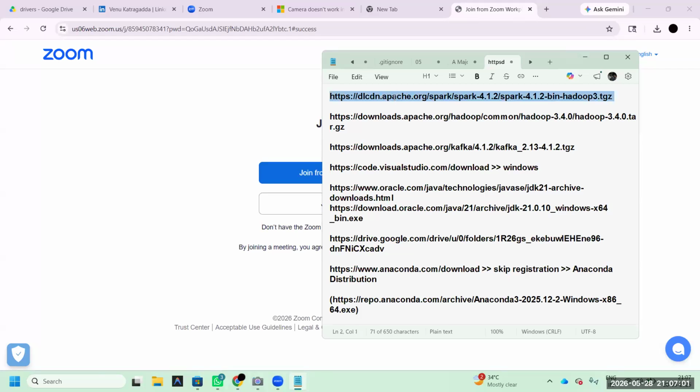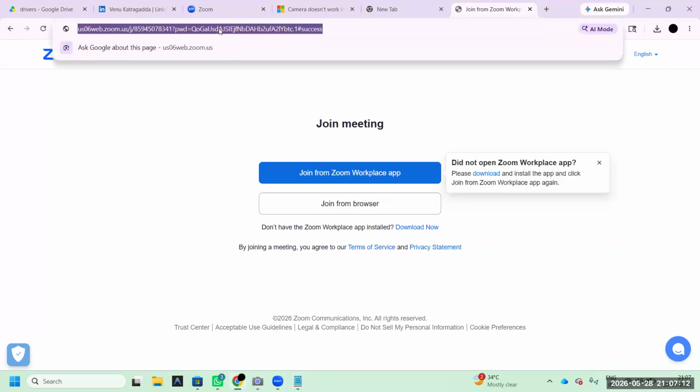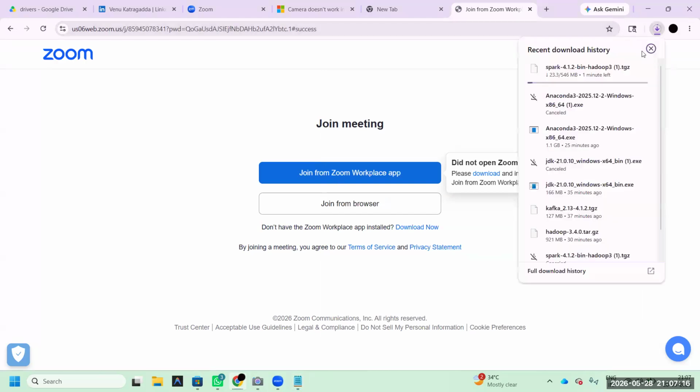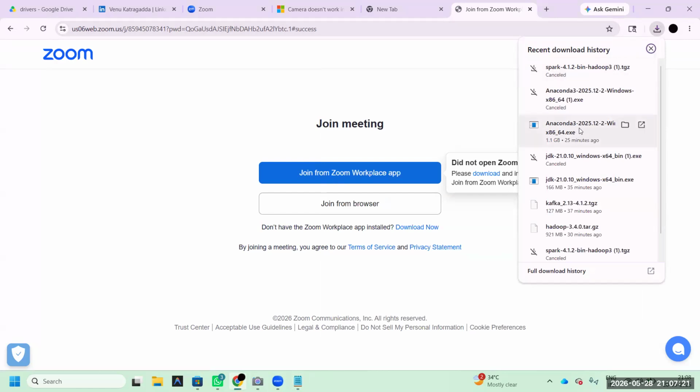I think these links I already shared with you personally on your WhatsApp. My recommendation, please download these data sets, all of them. Like in WhatsApp, if you just click this, it downloads automatically. Like that, all these software are downloaded. It's already downloaded. Okay, first step, my recommendation, Anaconda.